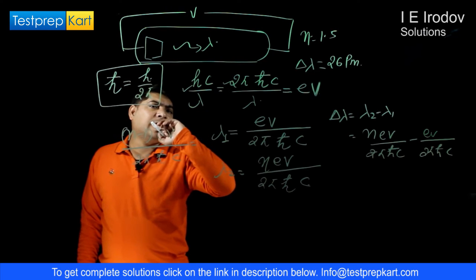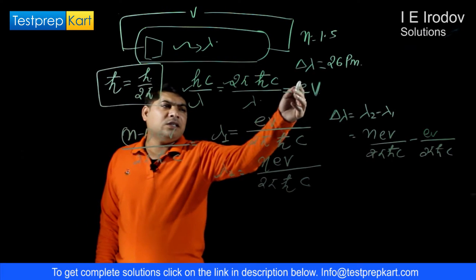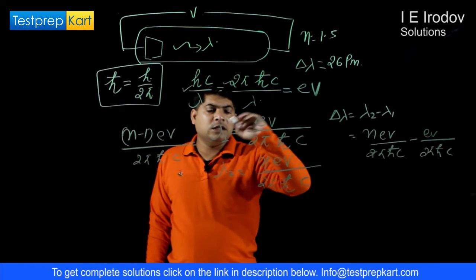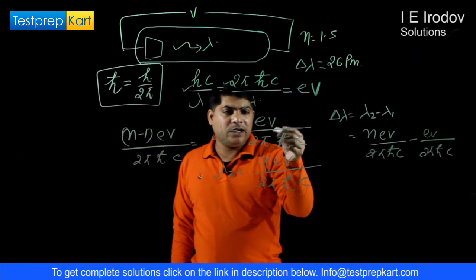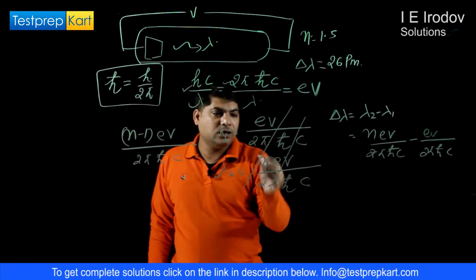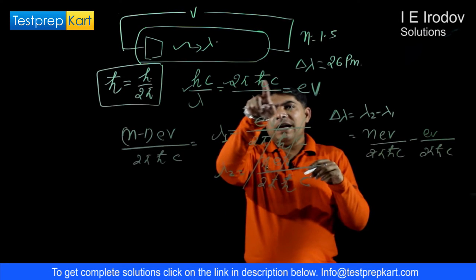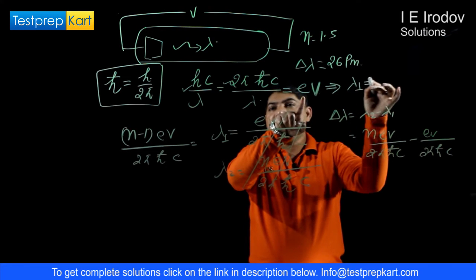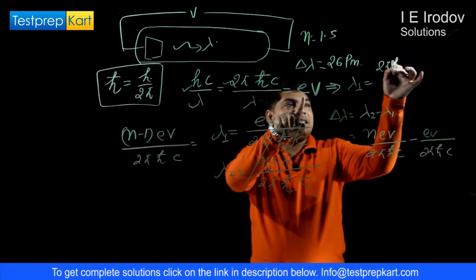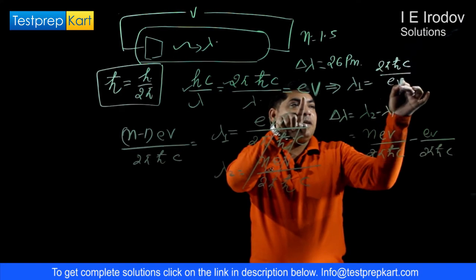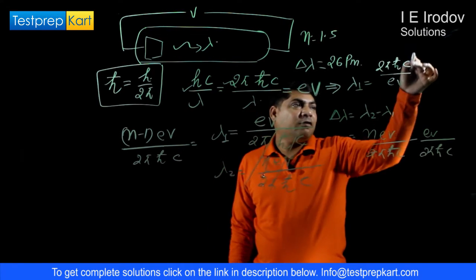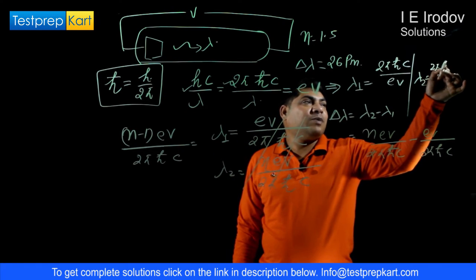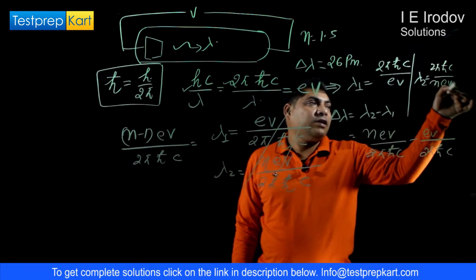I'm committing some mistake, I think. I wrote this in reverse. One second. This is 2 pi hc upon lambda equals eV. So from here we can write lambda 1 equals 2 pi h-cap c over eV. Similarly, for the second, lambda 2 equals 2 pi hc over n times eV.